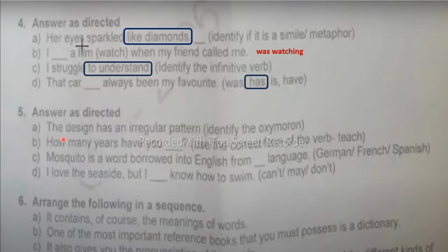Answer as directed. The design has an irregular pattern. Identify the oxymoron. Okay, here somewhat better. So irregular pattern is the oxymoron because these are two opposite words. Pattern is something which has a regular design. So here it is given as irregular pattern. So here we can take it as oxymoron.